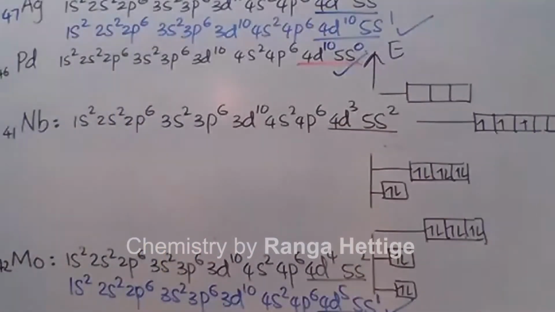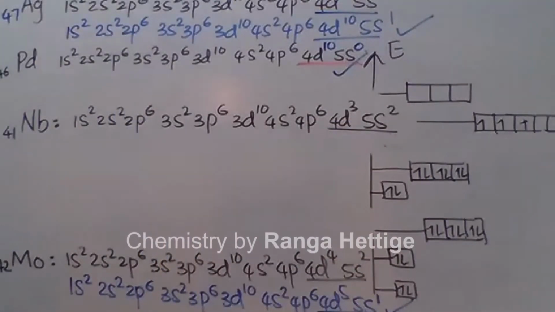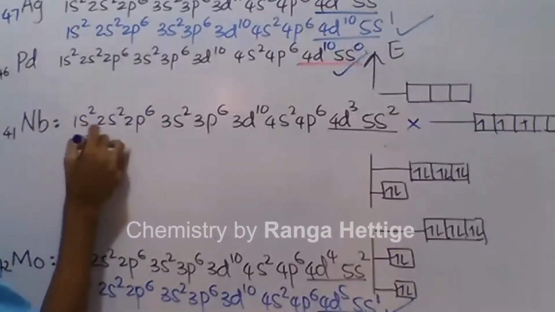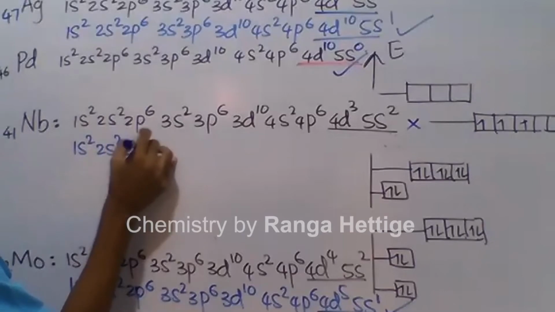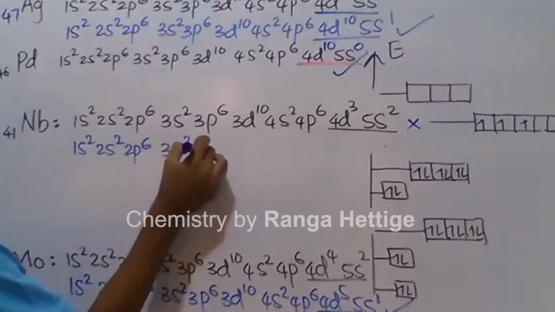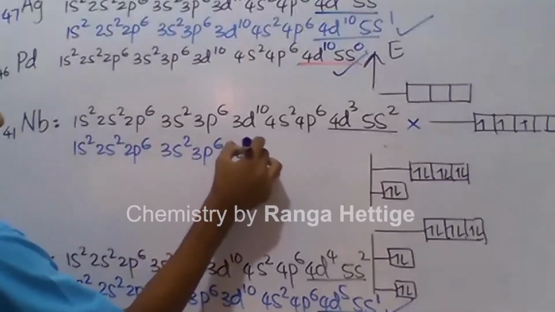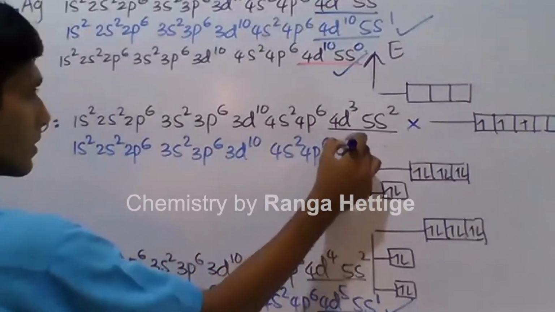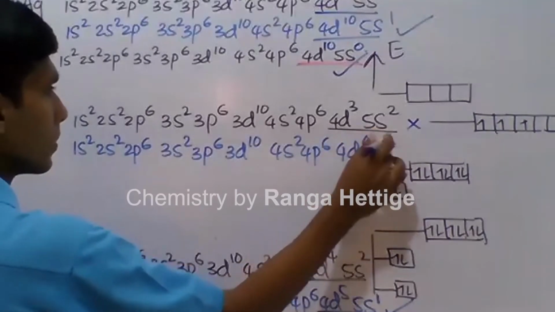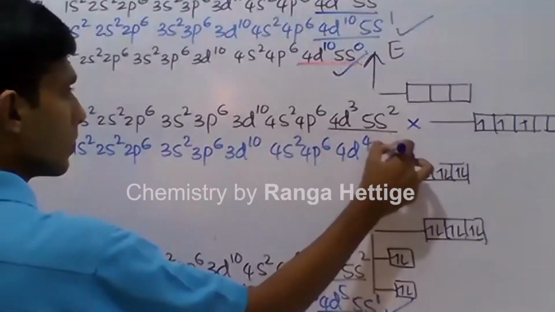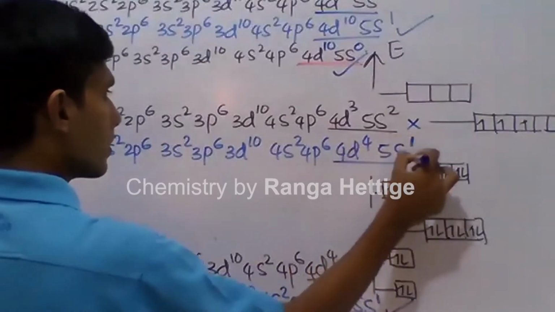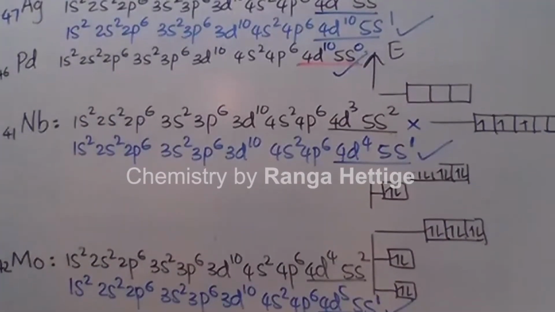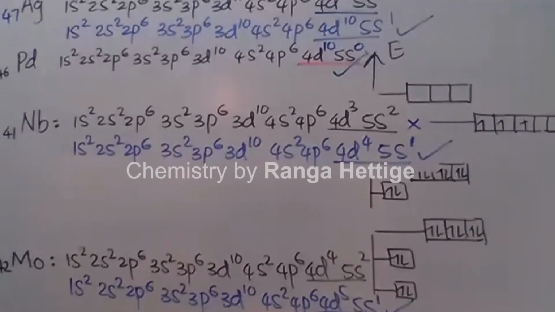But actually in niobium, the configuration which exists is this: 1s2, 2s2, 2p6, 3s2, 3p6, 3d10, 4s2, 4p6, 4d4, 5s1. This is the existing configuration. There's one electron rearrangement.